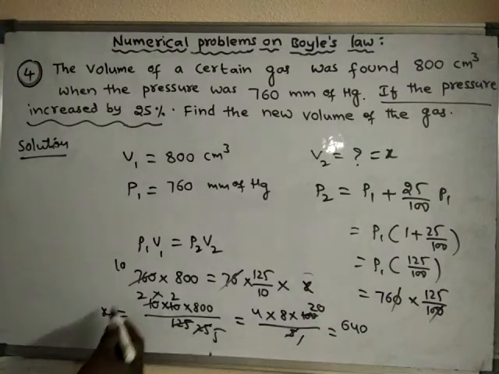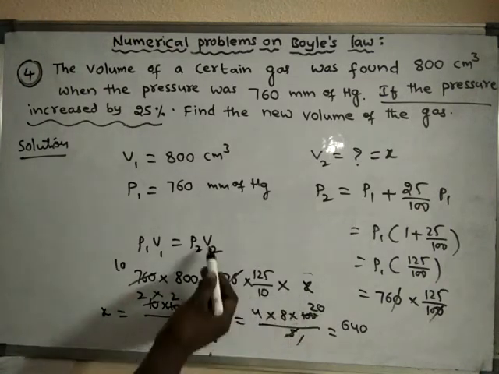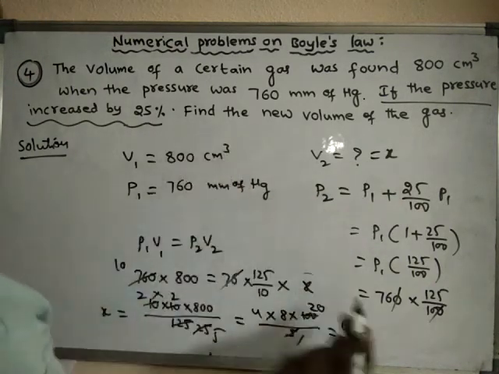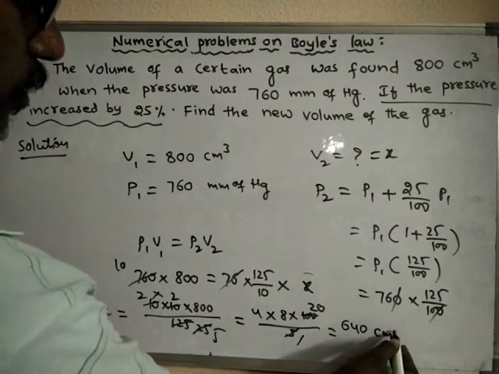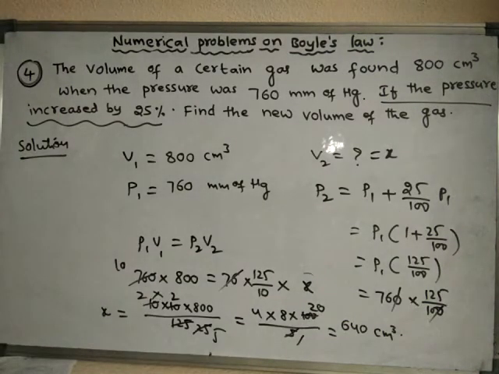640. What is X? X is nothing but volume. So how much centimeter cube? 640 centimeter cube. So the final volume will become 640 centimeter cube.